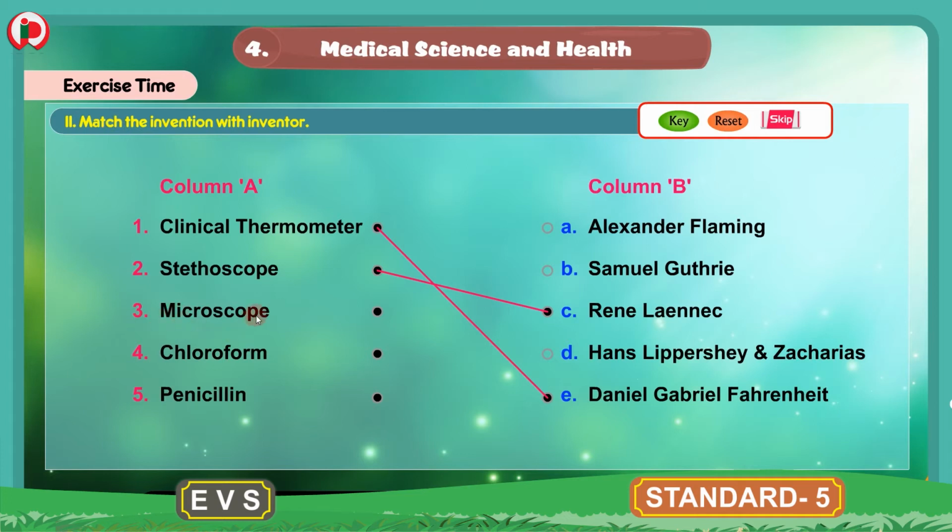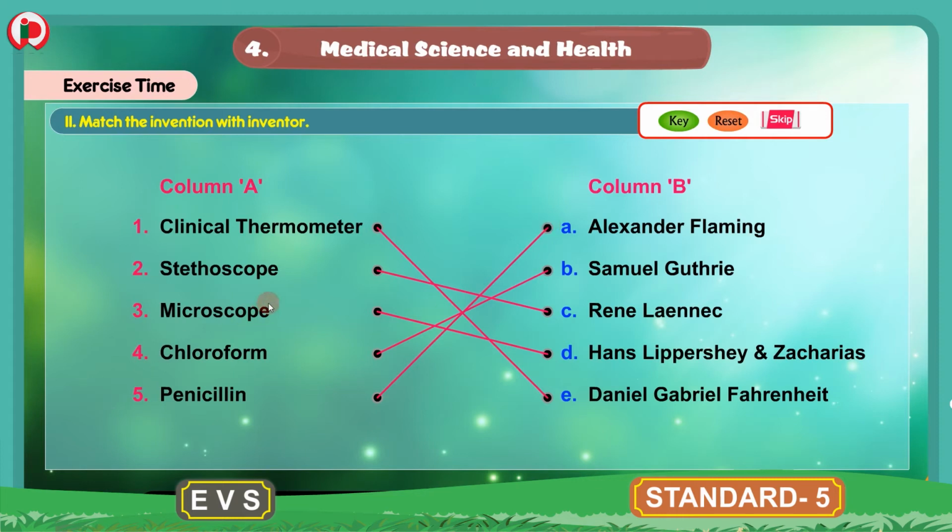3. Microscope. Microscope was invented by Hans Lippershey and Zacharias. We will match microscope with Hans Lippershey and Zacharias. 4. Chloroform. Chloroform was invented by Samuel Guthrie. We will match chloroform with Samuel Guthrie. 5. Penicillin. And penicillin was invented by Alexander Fleming. We will match penicillin with Alexander Fleming.